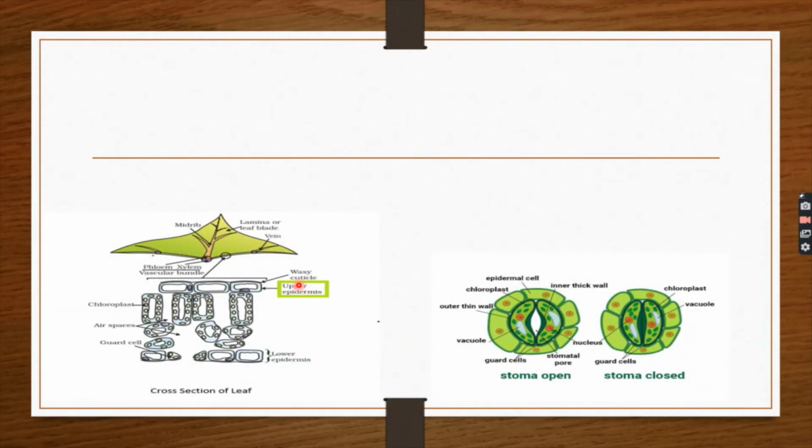Now just look at these two figures. What is the first one? Cross section of a leaf. The second one is stomata. In the cross section of a leaf, you will see chloroplast. Where do you find chloroplast? Over here. Chloroplasts are the green dots present in some cells of a leaf which contain chlorophyll. This contains chlorophyll. Okay?